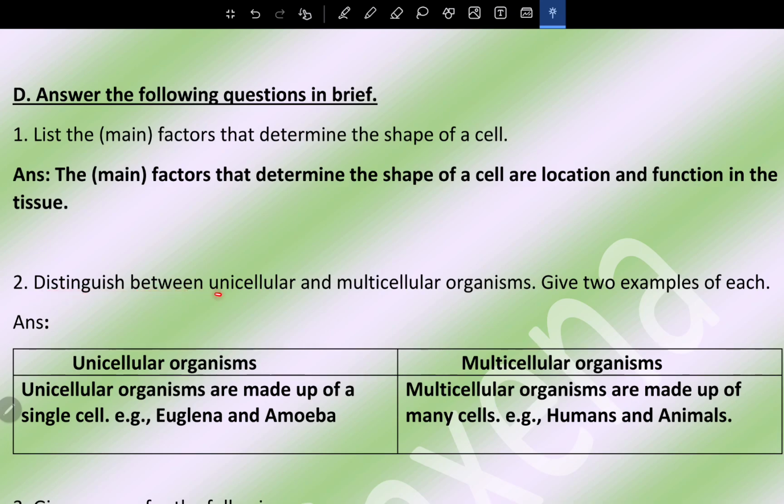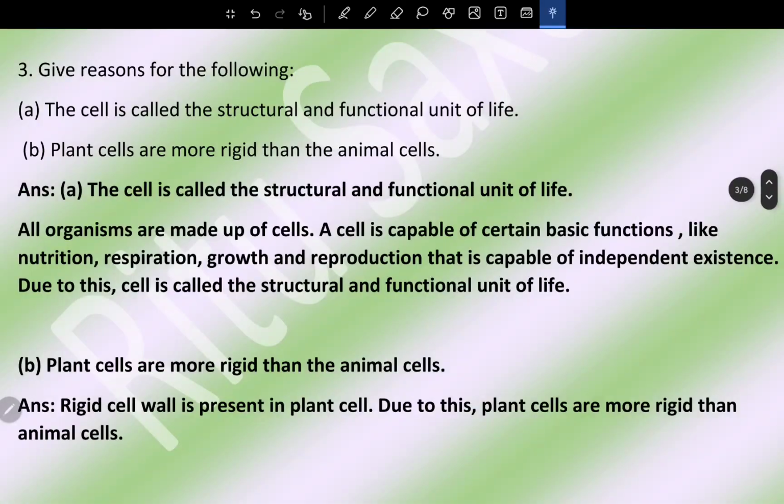Question number 2. Distinguish between unicellular and multicellular organisms. Give 2 examples of each. Dear students, it is always suggested whenever there is a distinguish type question, you do it in a tabular form. It will be easier to remember and write. Unicellular organisms are made up of single cell, that is euglena and amoeba. Multicellular organisms are made up of many cells. Examples: humans and animals.